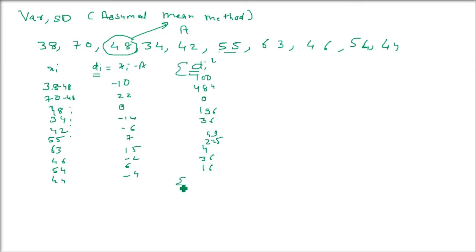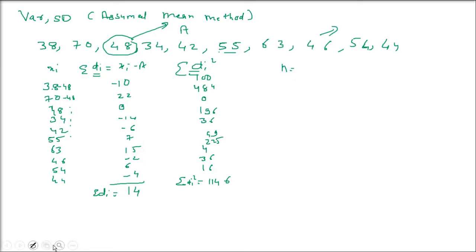Now d_i whole square, you have to add them. Sigma d_i square you have to find out. That is 1146. Sigma d_i also you have to find out. So it will be addition of this one. And mostly the plus and minus will cancel out, only 14 will remain.